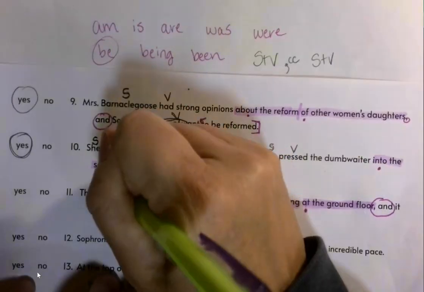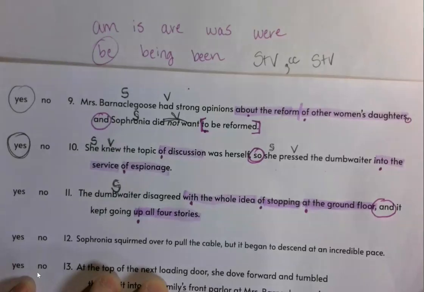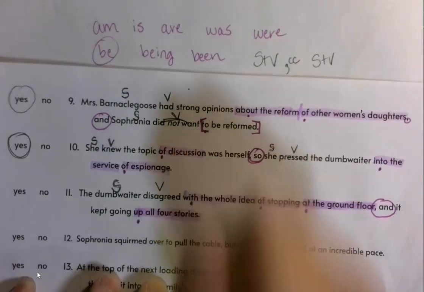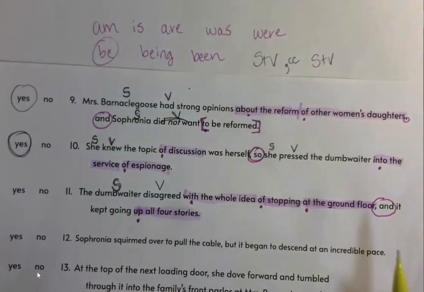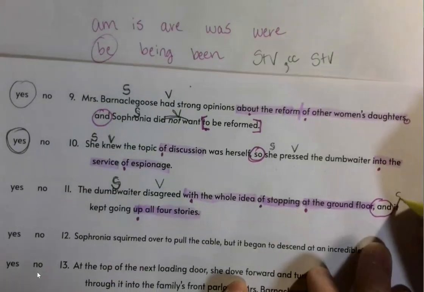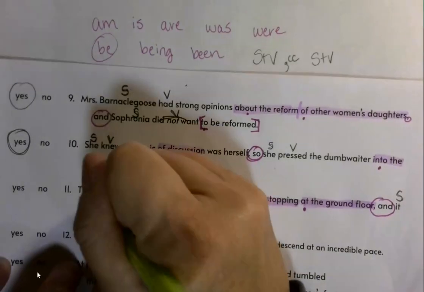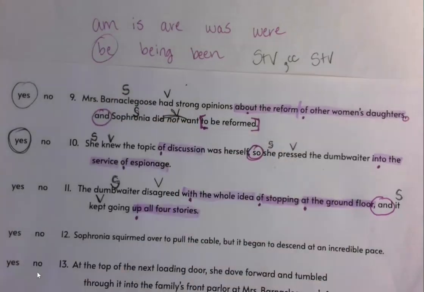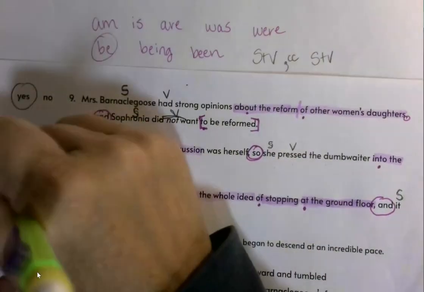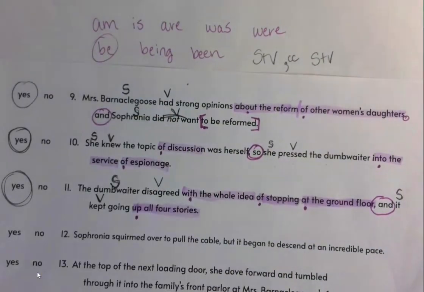So the dumbwaiter is the subject. And what did it do? It disagreed. On the other side, it says it kept going. It refers back to that dumbwaiter. It's the subject. What did it do? It kept, or kept going. And so, yes, this one is compound.